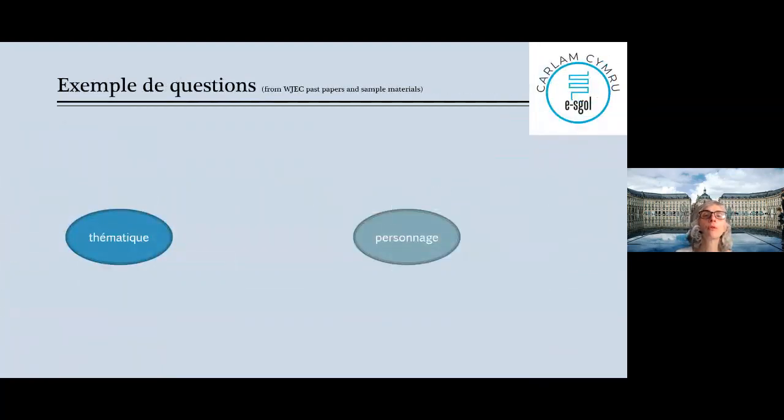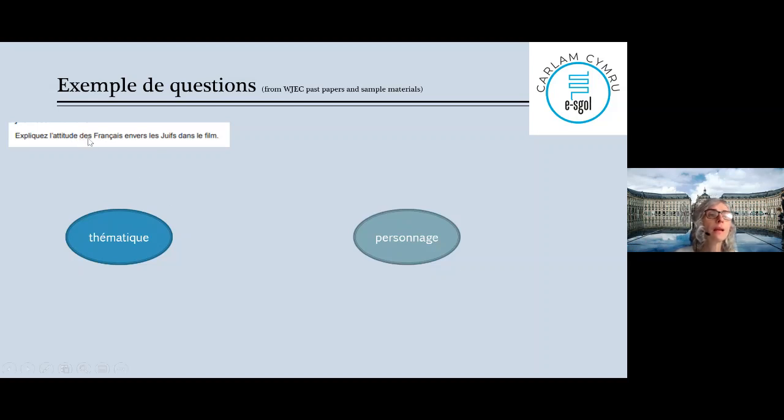So exemple de question. I wanted to show you what can be a thematic question, et qu'est-ce que peut être une question sur un personnage, OK? How they're formulated in a way. So, question thématique. I used the past papers of WJEC and the sample material. I got a question from every year of the exam in the past, okay? It's only 3 years, but here we go.